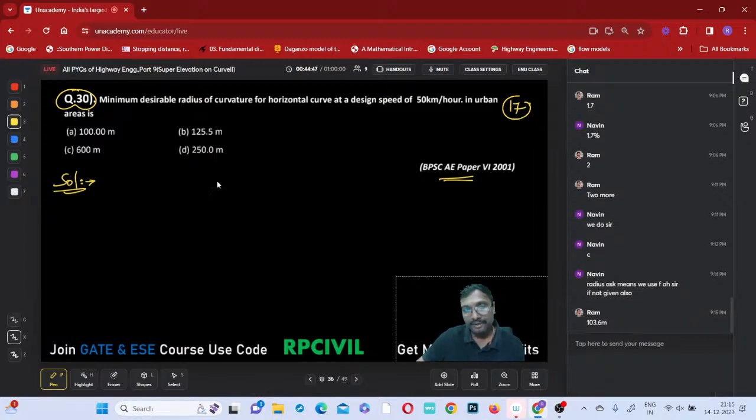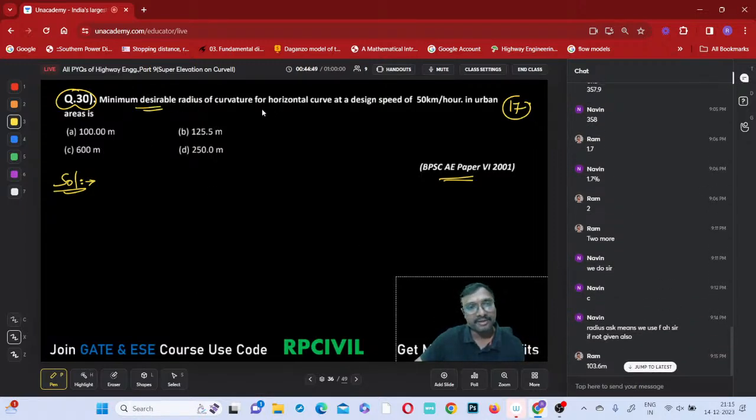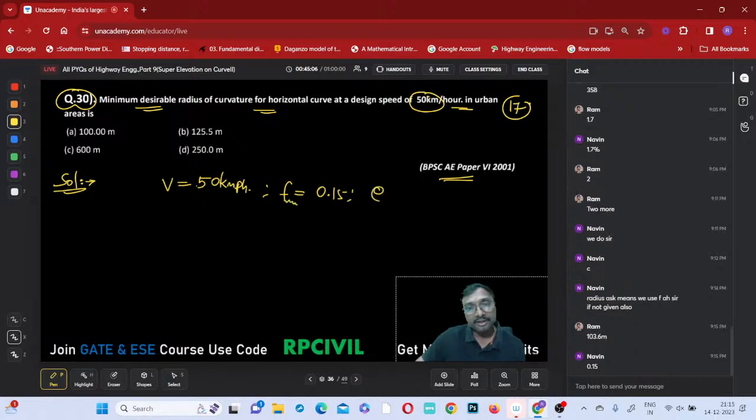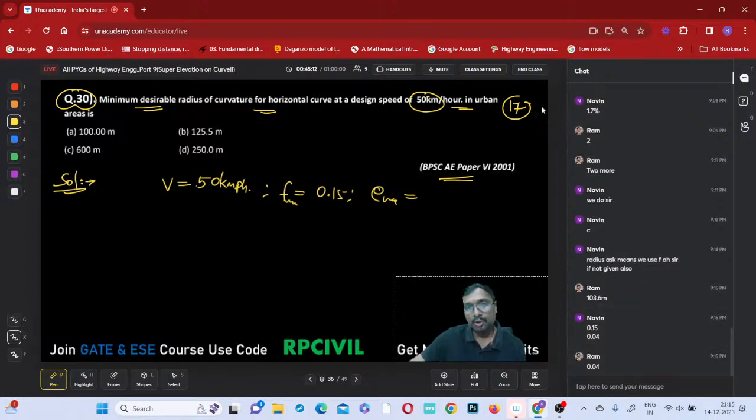Right, we'll go for this. The minimum desirable radius of curvature for the horizontal curve design speed of 50 kmph. The speed is 50 kilometers per hour in an urban area. F max is 0.15. E max we have to take, in case of an urban area, is 0.07 or 0.04? 0.04.